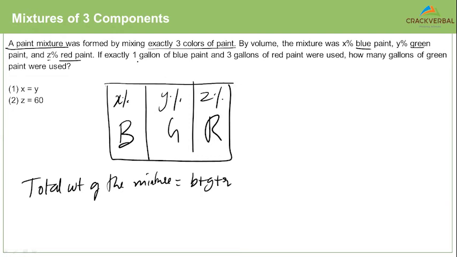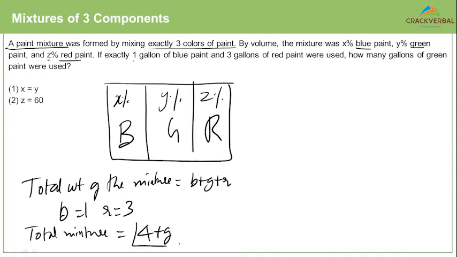Now, we do know that the value of B is 1, the value of R is 3. So therefore, the total mixture now becomes 4 plus G. So we know that this is X by 100 of G plus 4, this is Y by 100 of G plus 4, and this is Z by 100 of G plus 4.